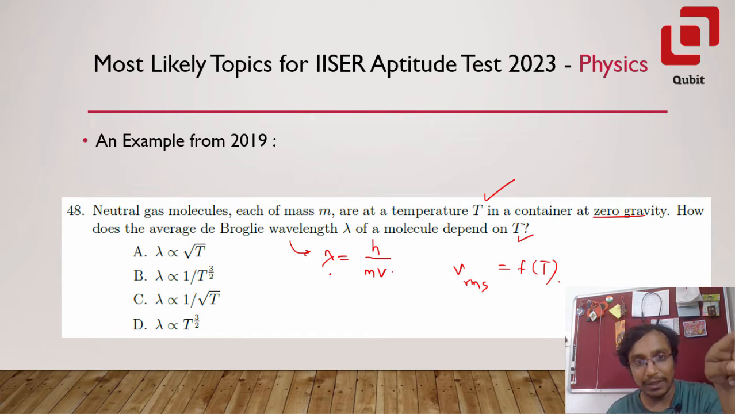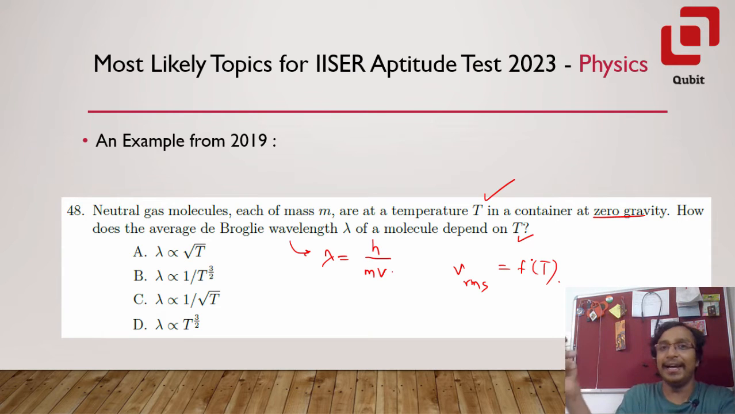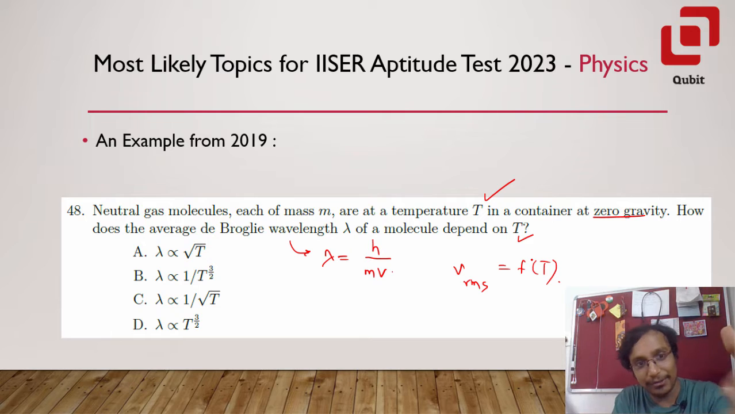So that's how we are actually composing two functions: lambda as a function of speed, and speed as a function of temperature, right? That's what they have asked us. So a composite function, wavelength with the independent variable temperature, right? So again, they have mixed concepts from kinetic theory of gases and from dual nature of radiation and matter.